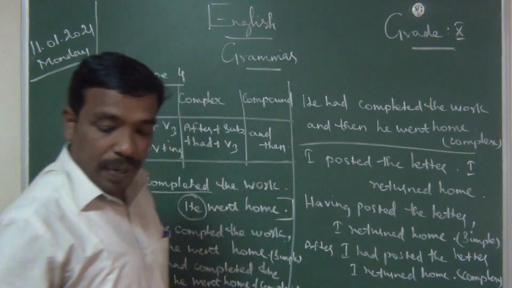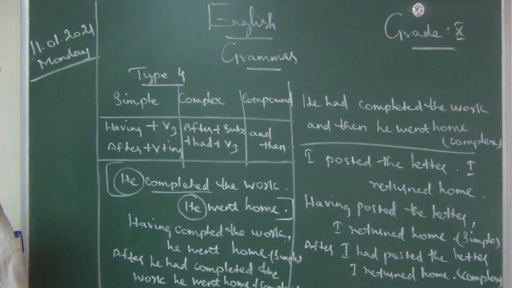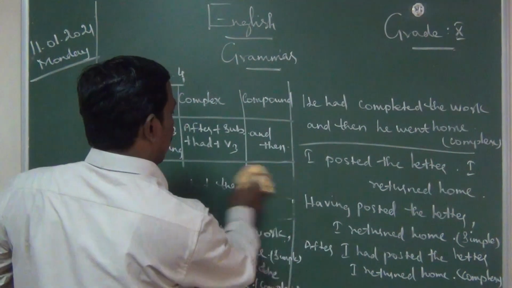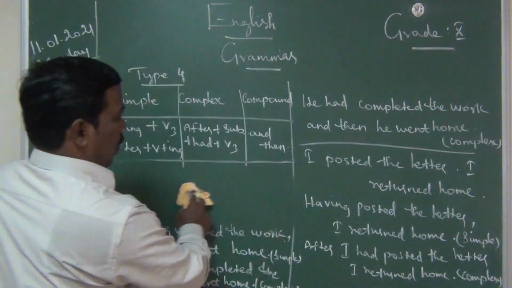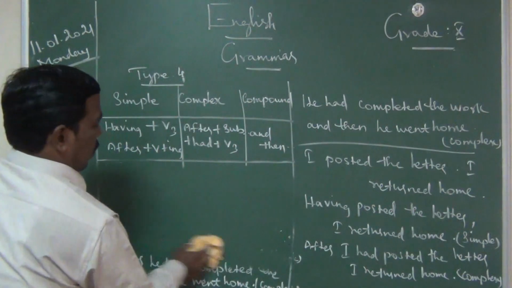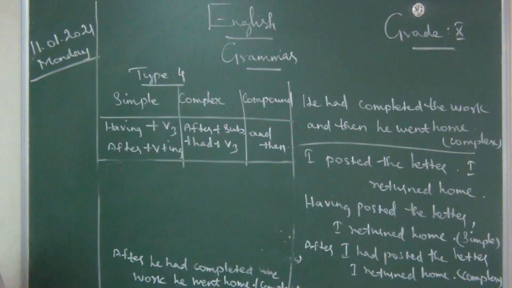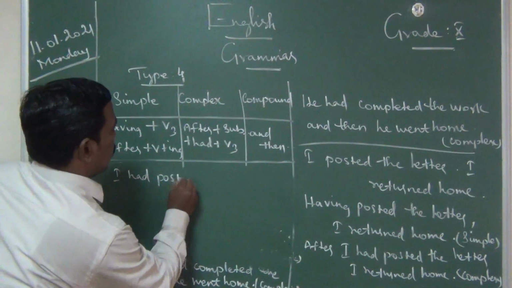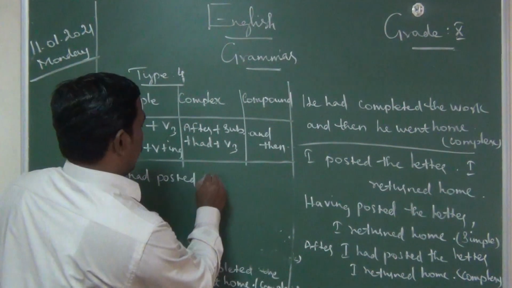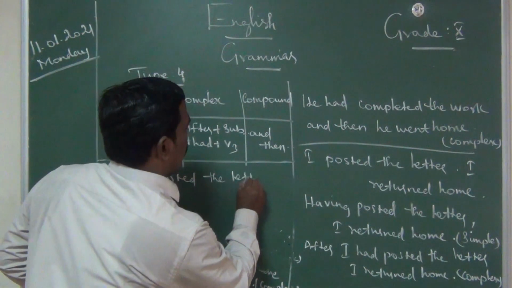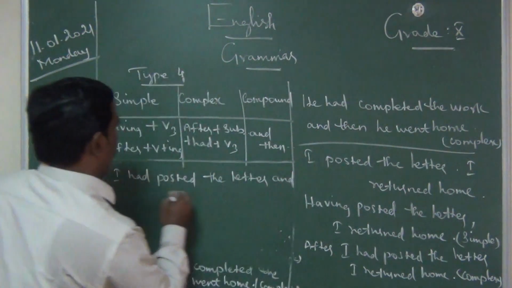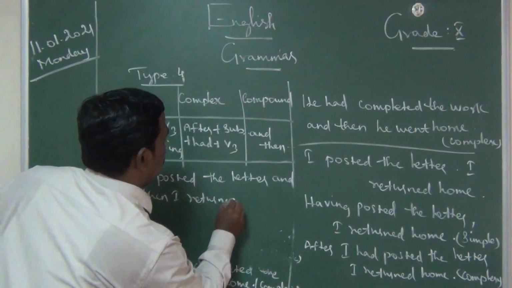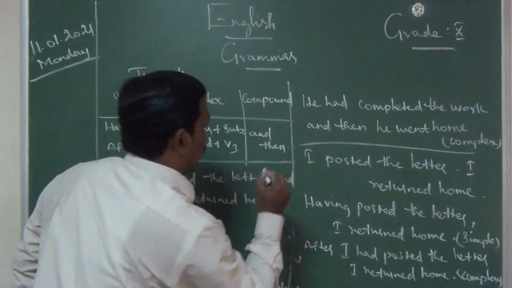So how to change it into a compound sentence? I had posted the letter, and then I returned home.